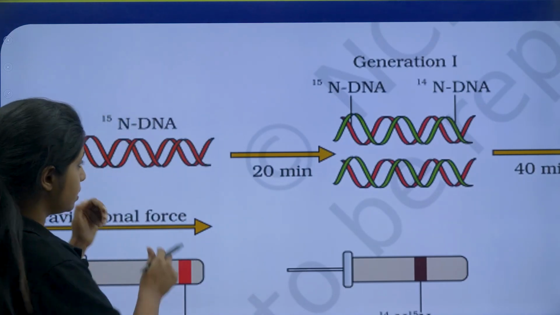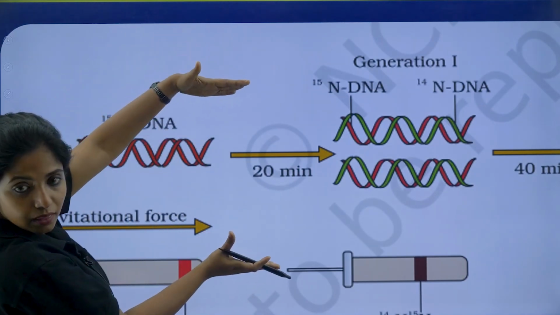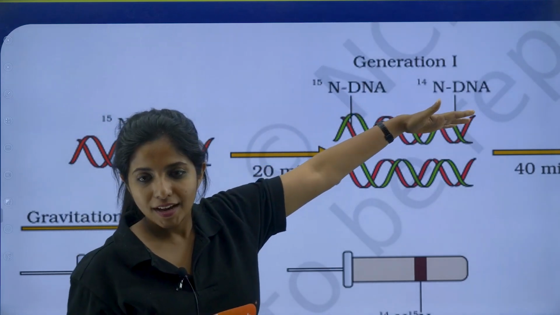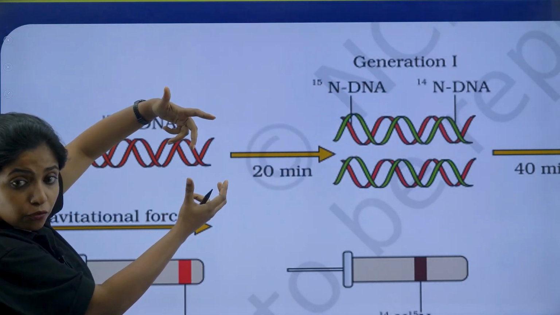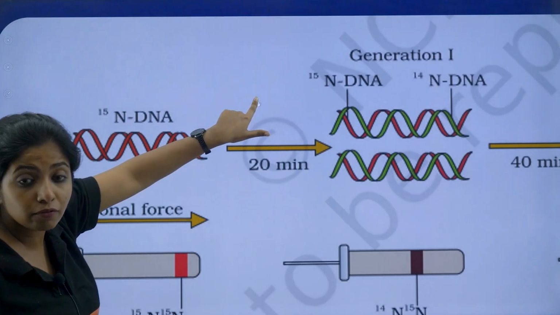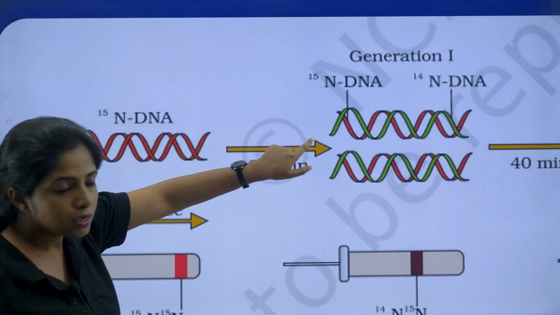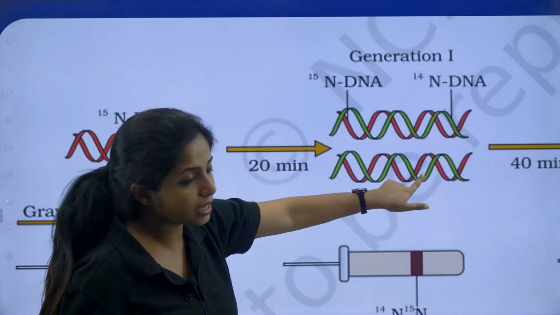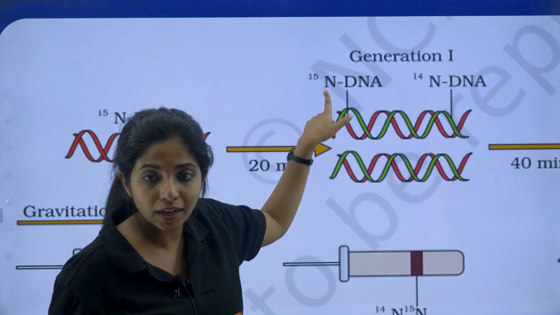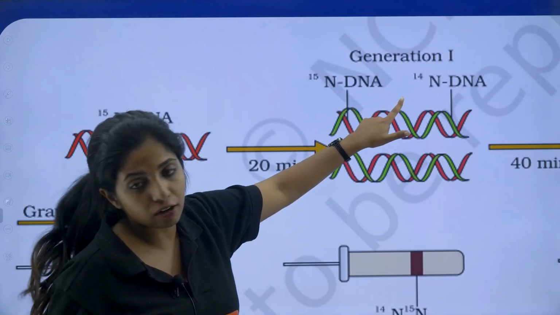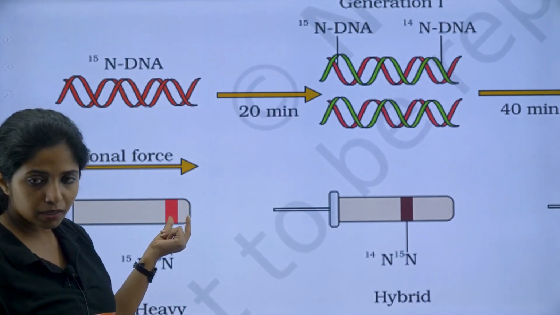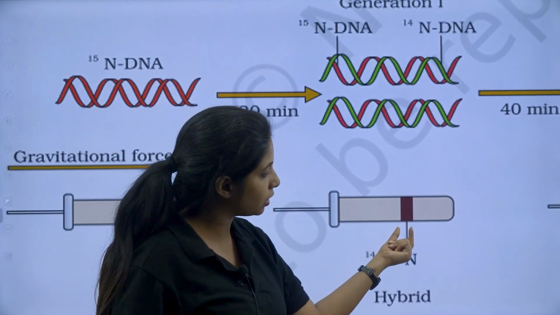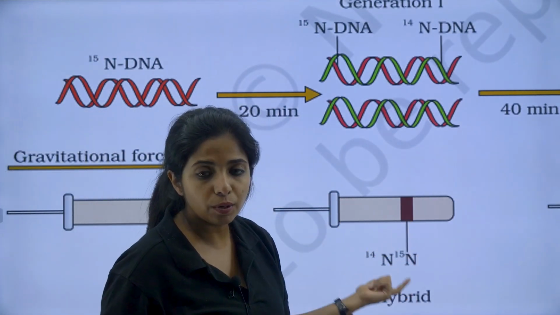Now what happens? This DNA will separate and there's a new strand that will be formed. So the one that was already there will have N15, but the new strands which are going to form, obviously will take over the N14 which is there in the medium. So now you will get two strands like this, one strand that is N15, another strand that is N14, my dear children. Now if you centrifuge it, you will find that it's not heavy. Basically it's settling somewhere over here, that is it is forming hybrid, my dear children.